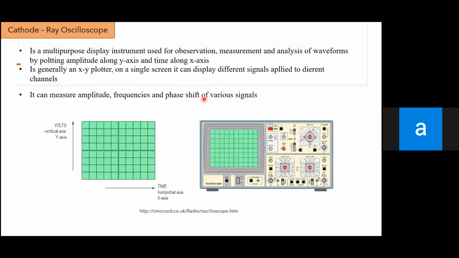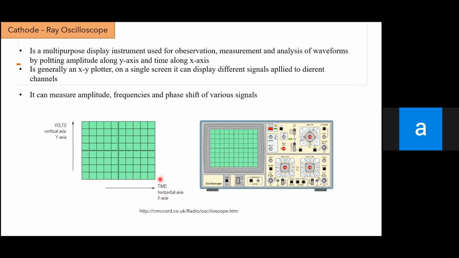Okay, so this is the picture of cathode ray oscilloscope. Yeah, I told you this is the vertical axis or y-axis. And then usually from the y-axis, we know about the amplitude of waveforms, and then x horizontal is about time.